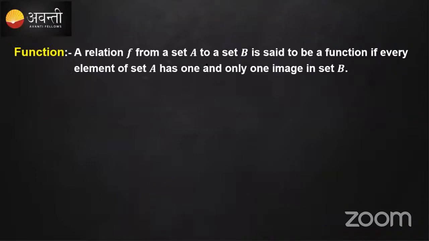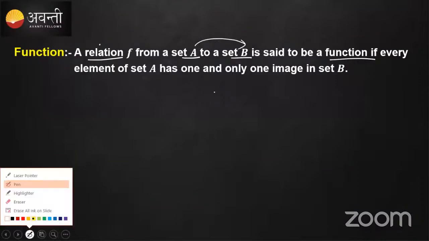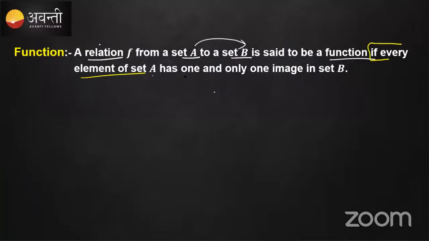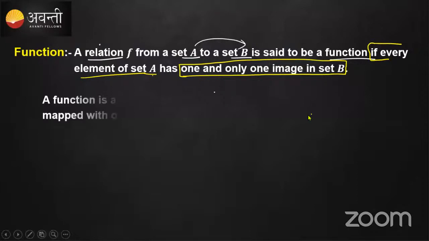A function is nothing but a type of relation f from set A to set B. There is a condition: we call it a function if every element of set A has one and only one image in set B. Then that relation we call a function.